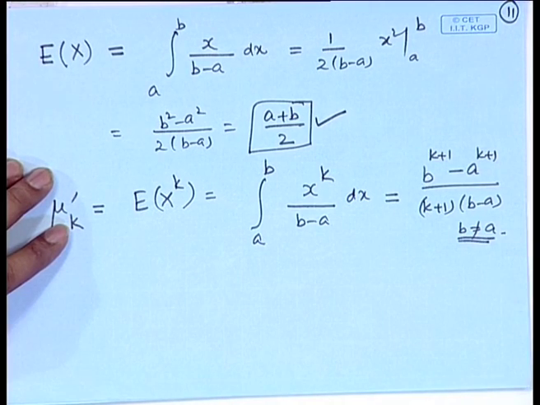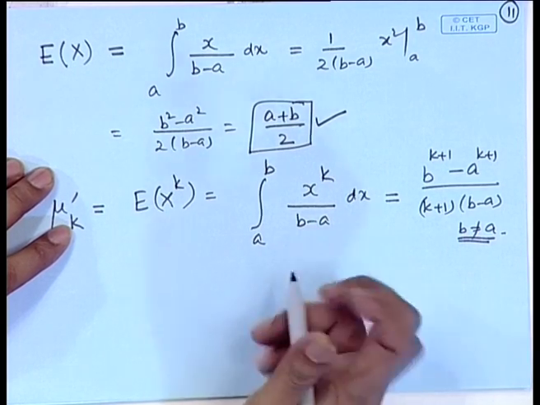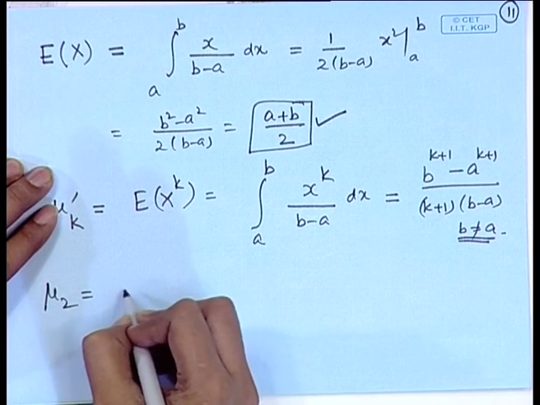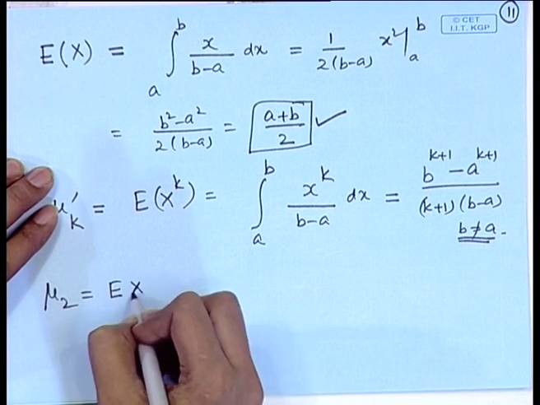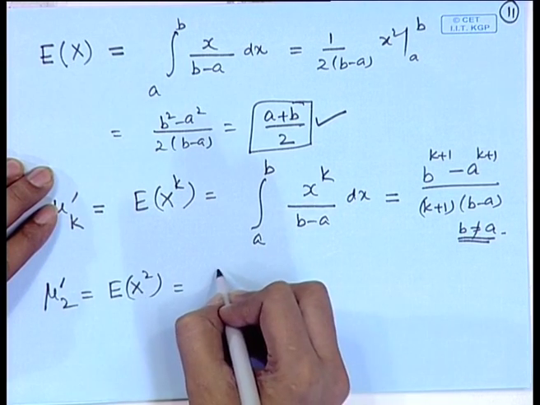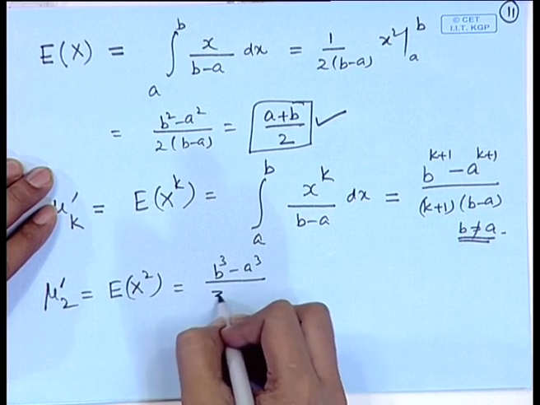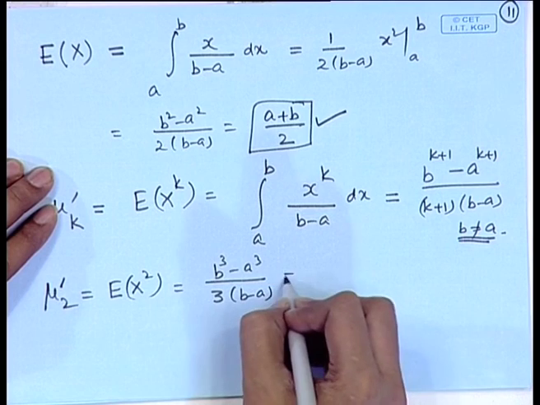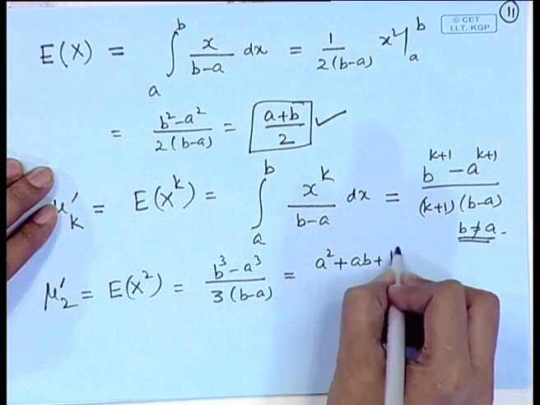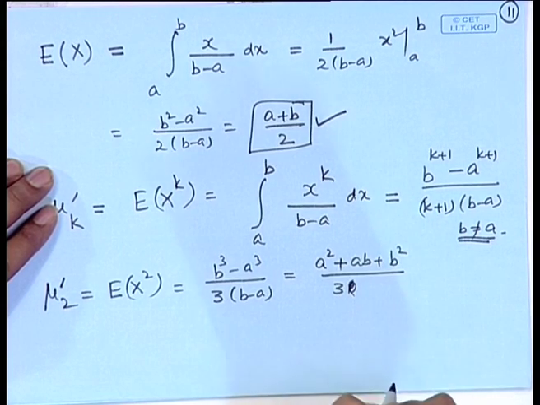If you have b equal to a, then it will not be a continuous distribution. So, in particular, mu 2 prime, that is the expectation of x square, will be equal to b cube minus a cube divided by 3 into b minus a, that is a square plus a b plus b square divided by 3.